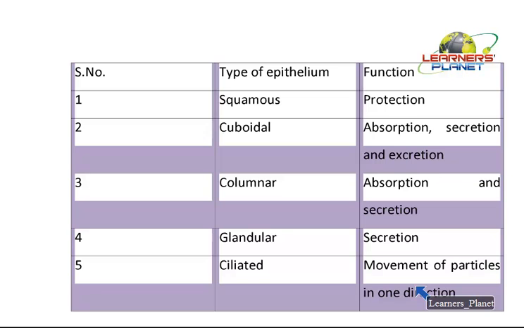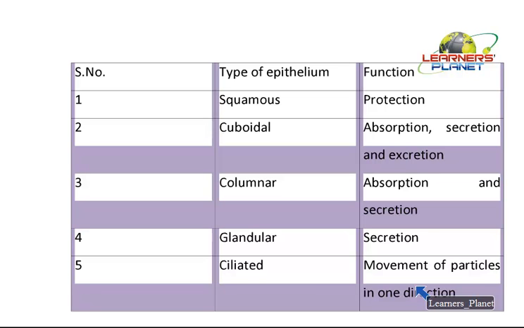Your nose, the nasal epithelial lining. What is the purpose? Air is inhaled, and particles such as dust or other minute particles should not enter inside the lungs. So these cilia help in pushing these particles towards the outside.